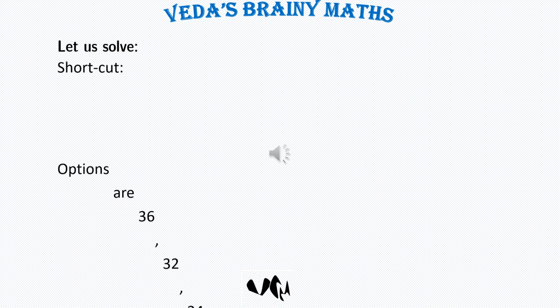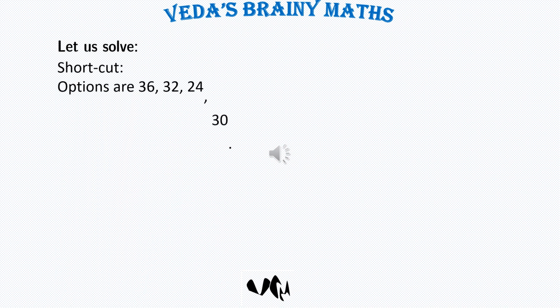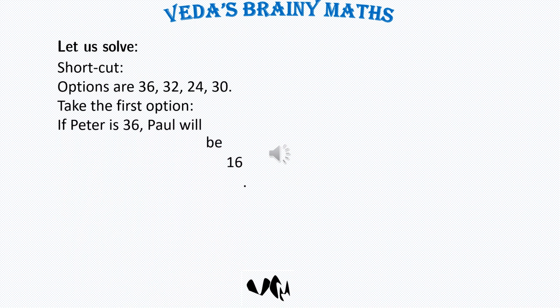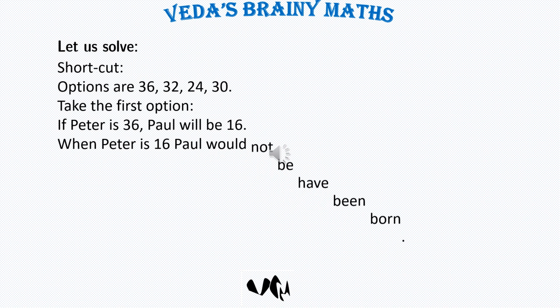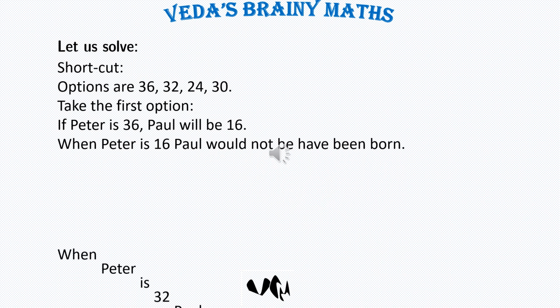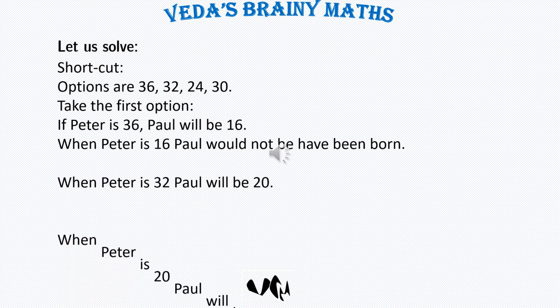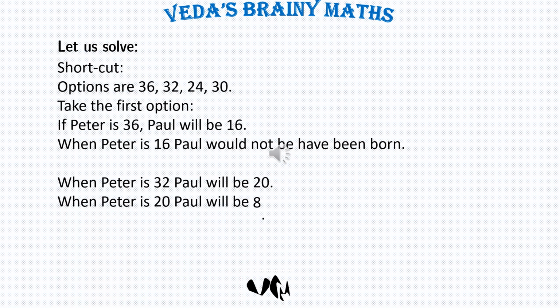Options are 36, 32, 24, 30. Take the first option. If Peter is 36, Paul will be 16. When Peter is 16, Paul would not have been born. When Peter is 32, Paul will be 20. When Peter is 20, Paul will be 8. 4 multiplied by 8 equals 32.